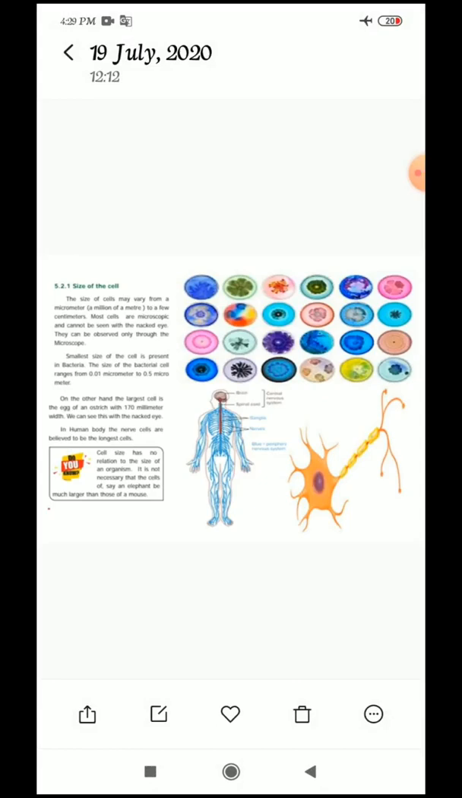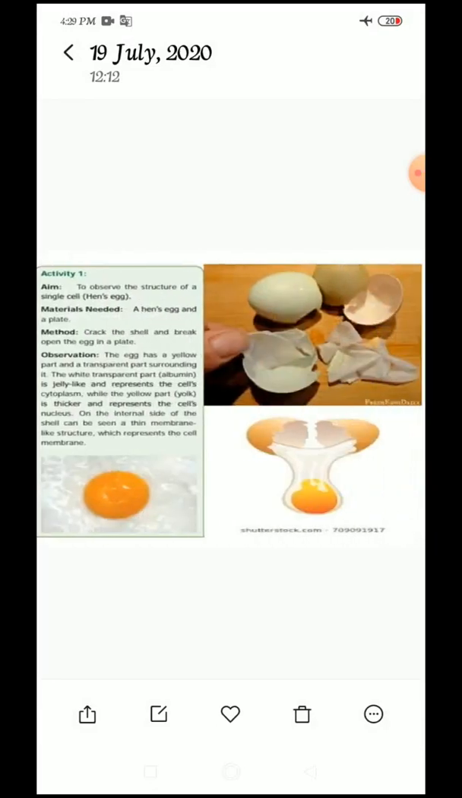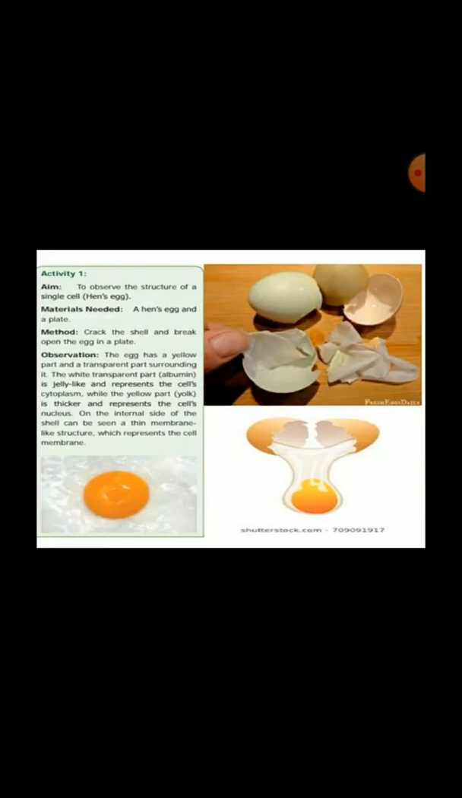Next one is, here they have given an activity for you to observe the structure of a single cell, the hen's egg. Materials needed: a hen's egg and a plate. Take one plate and keep the hen's egg. Next, crack the shell and break open the egg in the plate.